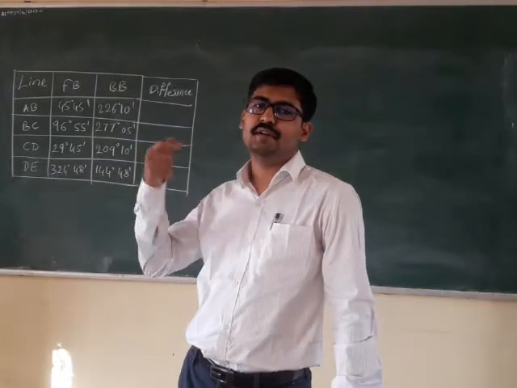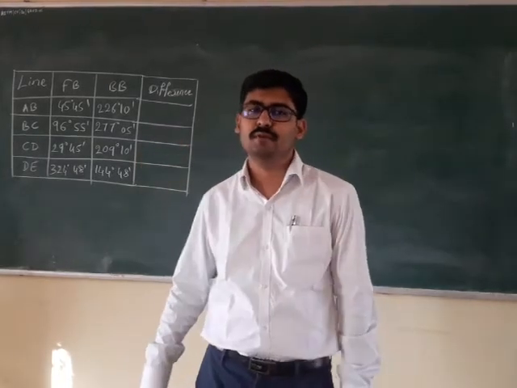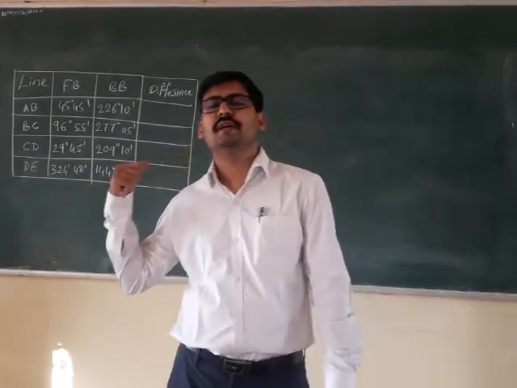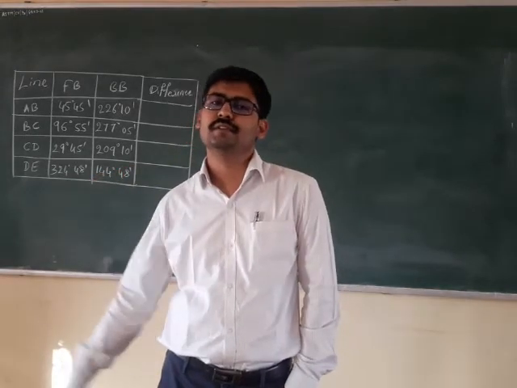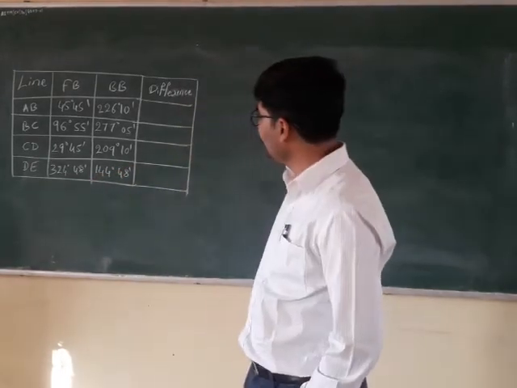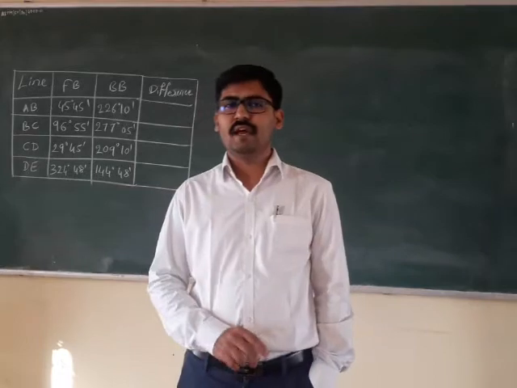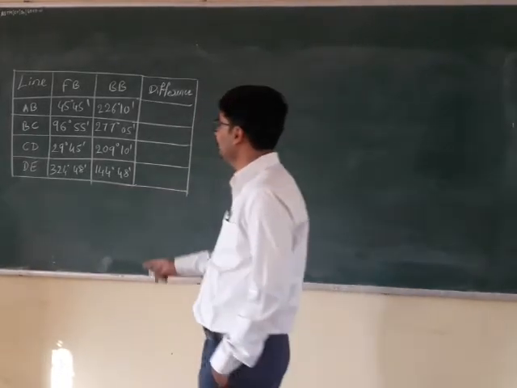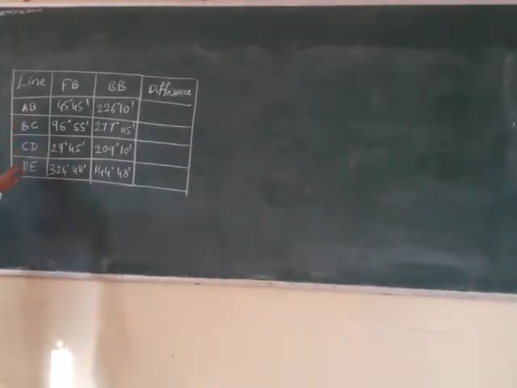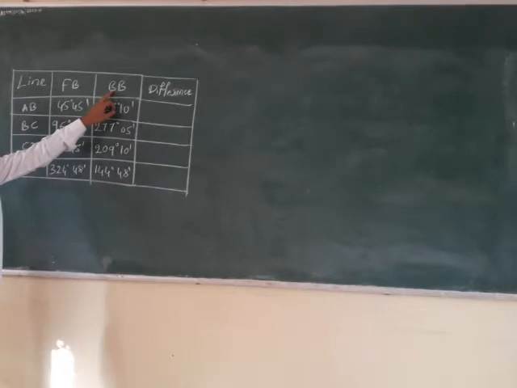This is the problem I have in my presentation. The same problem I am discussing here now, and I am going to give you the solution for this, right? So now the problem has been given with this data. The lines are AB, BC, CD, DE. There are 4 lines, right? And the fore bearing and back bearing of each line are given.